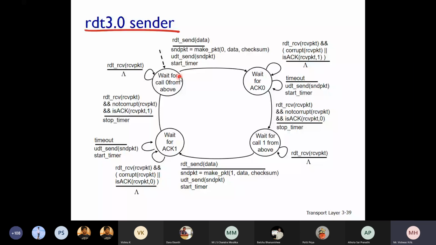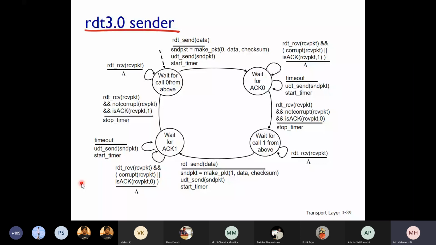So any questions here, students? RDT 3.0? Yes. Shall we go to the next topic then? Yes, sir. Okay.